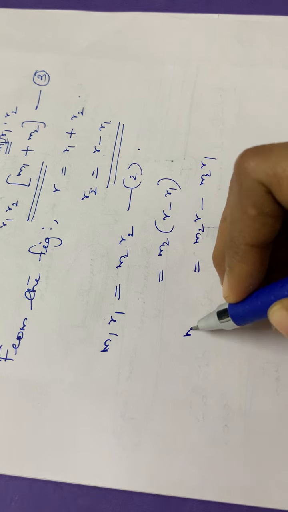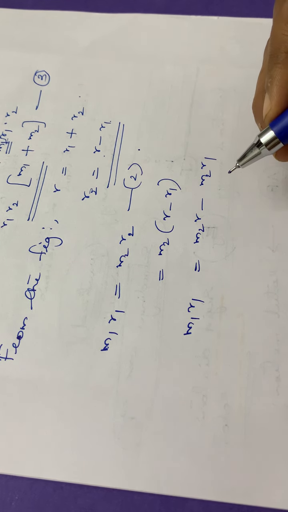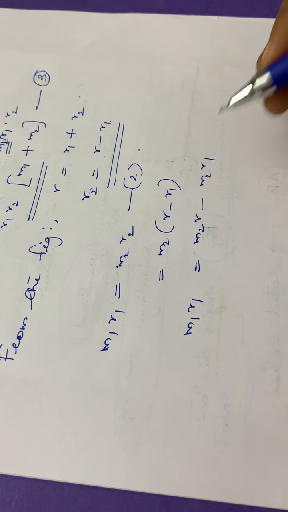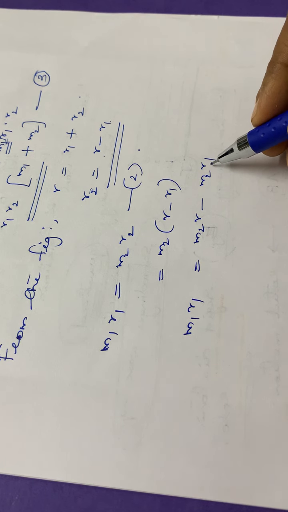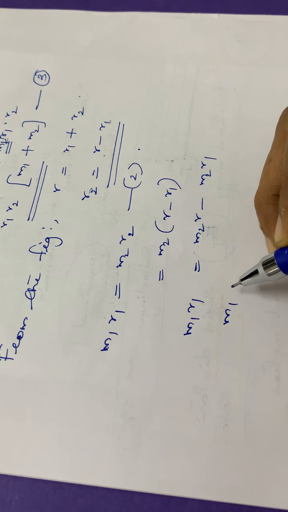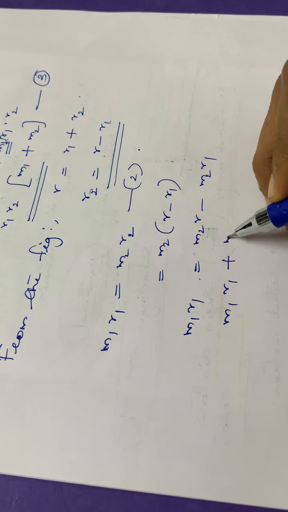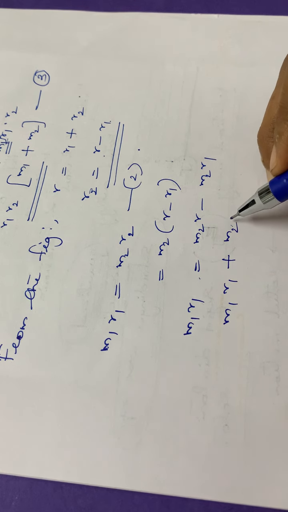Okay, that is M1 R1 is equal to M2 R minus M2 R1. Then again you have to take this term to the left side. Okay, so that is equal to M1 R1 plus M2 R1. Take this part to the left side of the equation.